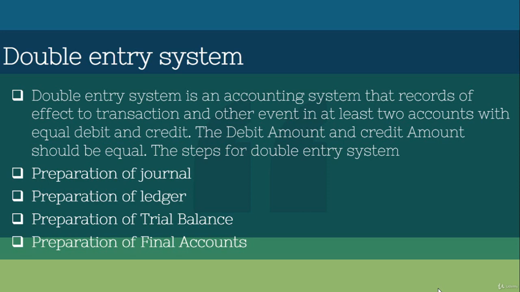Then it will give us the trial balance and financial accounts. For the double entry system, first we prepare the journal, then the ledger. After that the Tally software creates the trial balance, financial accounts and relevant things.